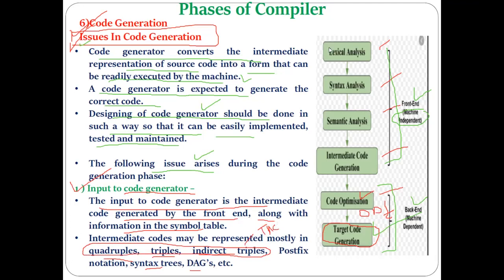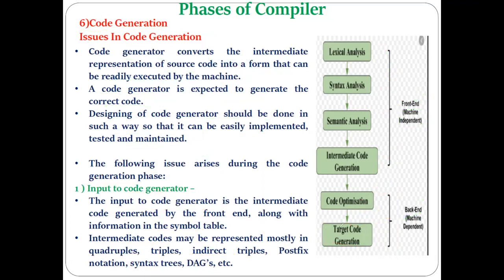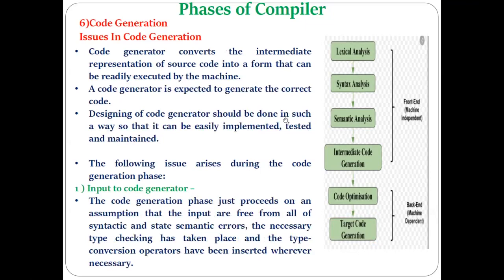Whenever the code reaches this last phase of the compiler, the last phase considers that the code is completely error free. There are no semantic errors, no syntactic errors, no lexical errors, etc. So I have mentioned here that the code generation phase proceeds on the assumption that the input is free from all syntactic and semantic errors. Necessary type checking has taken place. The type conversion operators have been inserted wherever necessary, etc.